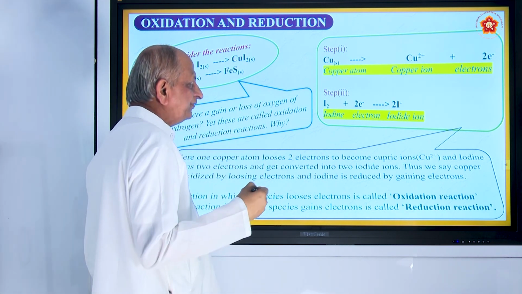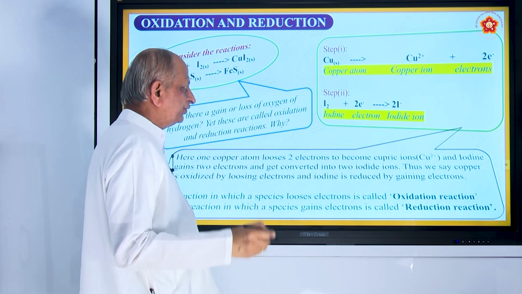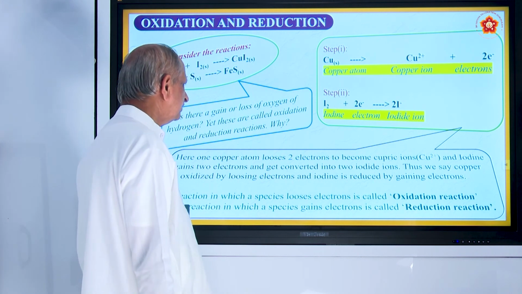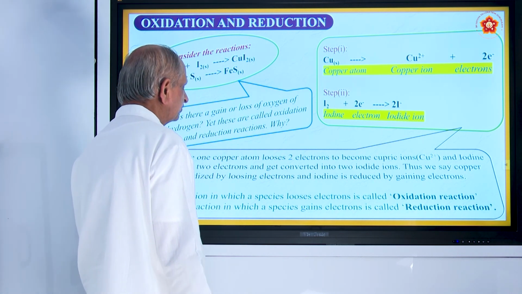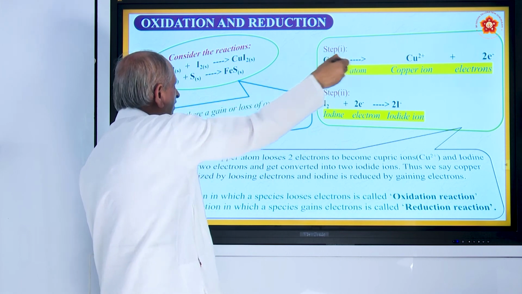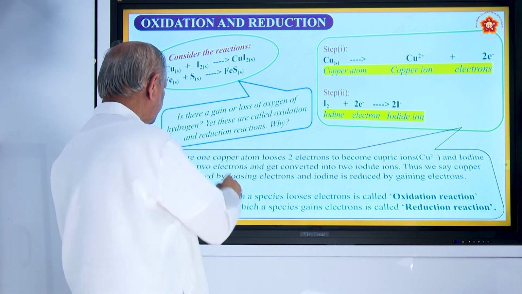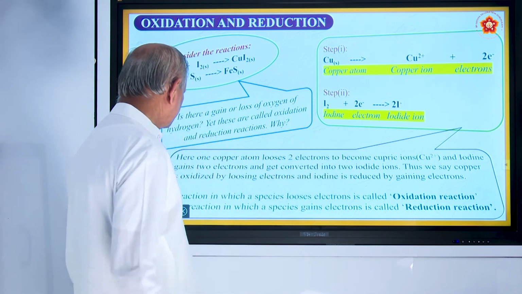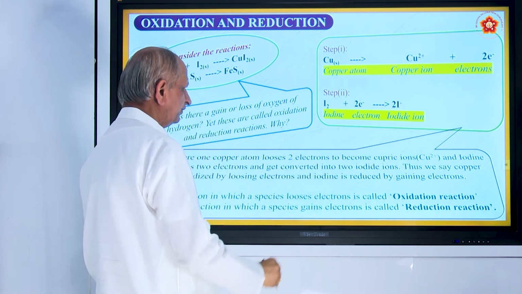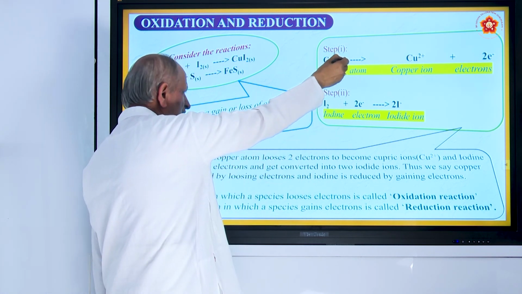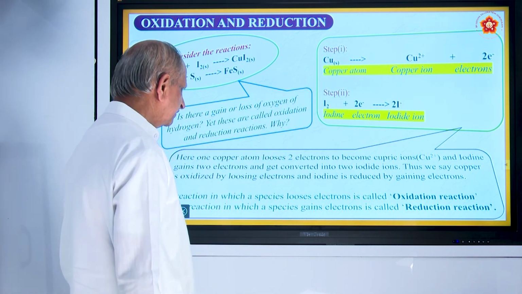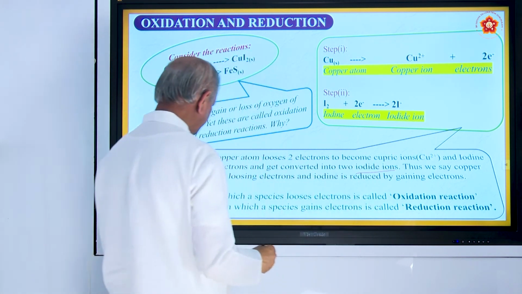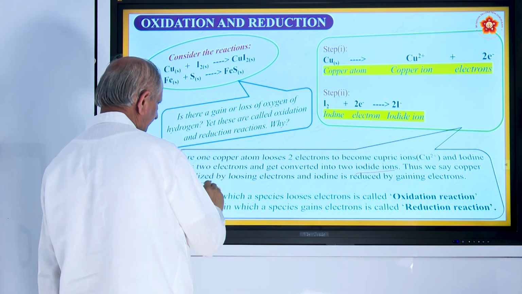So, if there is a transfer of electrons also, the oxidation takes place. So, when a copper atom becomes a copper ion, one copper atom loses 2 electrons to become cupric ions, and iodine gains 2 electrons. Iodine gains electrons, copper gives out 2 electrons, and iodine is converted into iodide ions. Thus we say copper is oxidized.